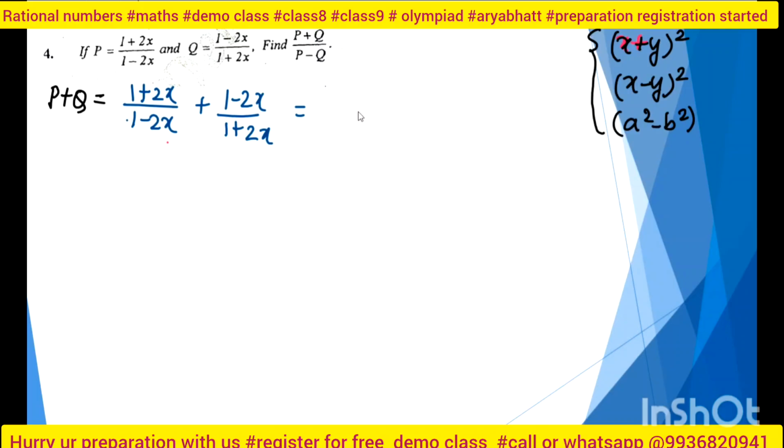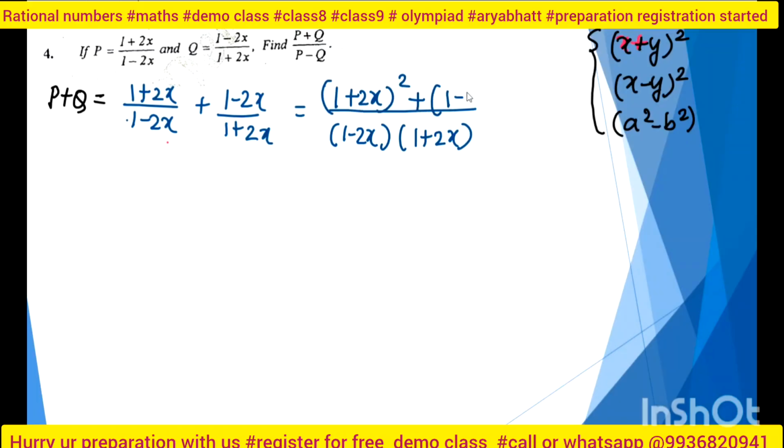It is simple algebraic simplification. What I will do is 1 minus 2x into 1 plus 2x, and here I will get 1 plus 2x whole square and 1 minus 2x whole square. Can you see I am using these identities here? Yes, ma'am. So can you expand? Yes, sure. Then expand. Tell me what will be the expansion. First is the expansion of 1 plus 2x whole square.